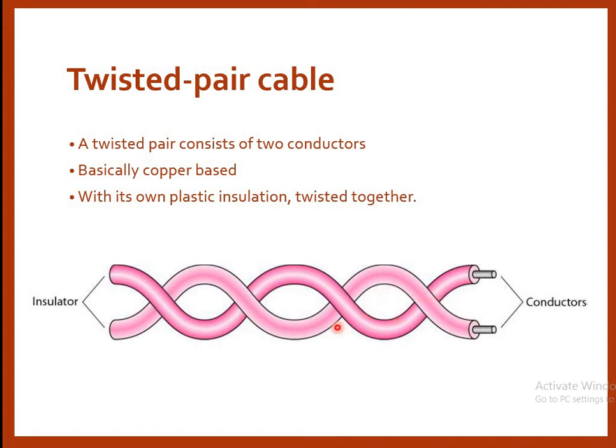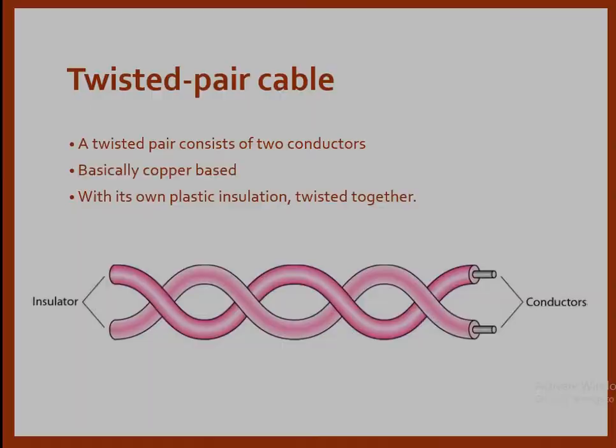And this is your plastic insulation, and inside that plastic insulation we have a conductor. So the conductor is coated with plastic insulation, and these are twisted together. Therefore its name is twisted pair cable. This plastic is used as an insulator.